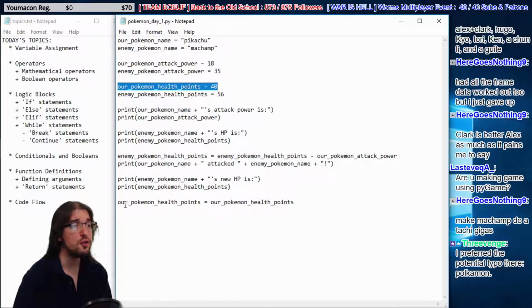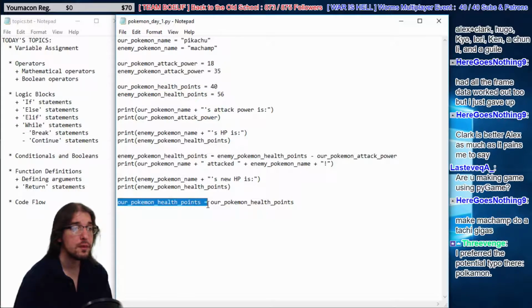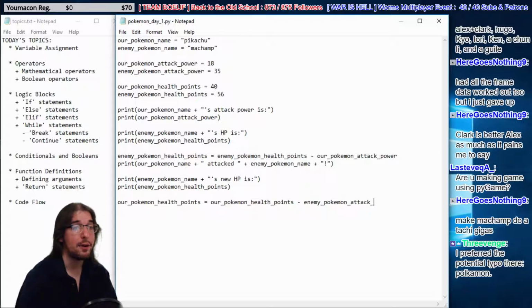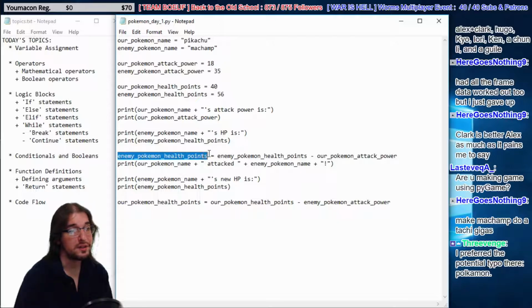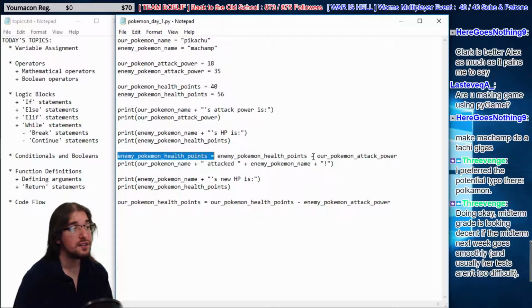But we're saying that the new value of this is going to be our old health points minus the enemy Pokemon attack power. So it's very much like this line right here, but the opposite. On this line, the enemy Pokemon's health points has our Pokemon's attack power subtracted from it. On this line, our Pokemon's health points is being reduced by the amount of enemy Pokemon attack power.